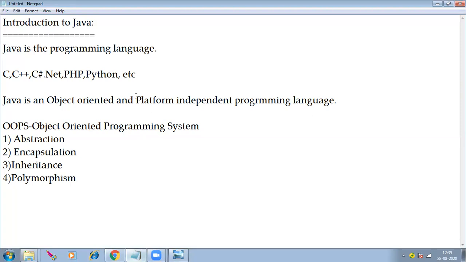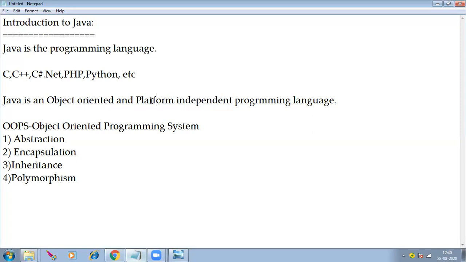Next, what is platform independent? What is a platform? Basically, a platform is any operating system, like the Windows platform, Unix platform, Linux platform, Mac platform, and for mobiles, the Android platform. If we develop applications using Java, that application is able to run on different types of platforms without making any modification in the code. That's why Java is platform independent.